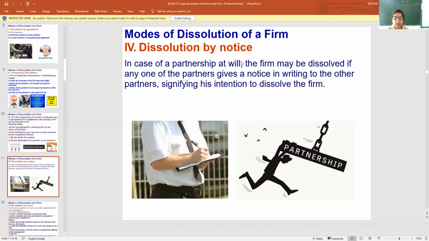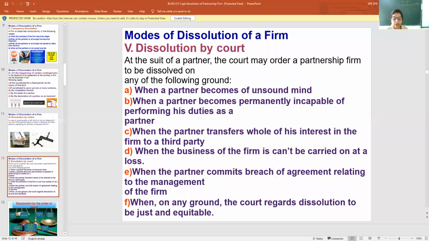But that condition is for dissolution by notice. From here we have to start. Dissolution by notice if the partnership is at will. At will means any partner can send the notice for dissolution. So in writing, the others have to be informed.